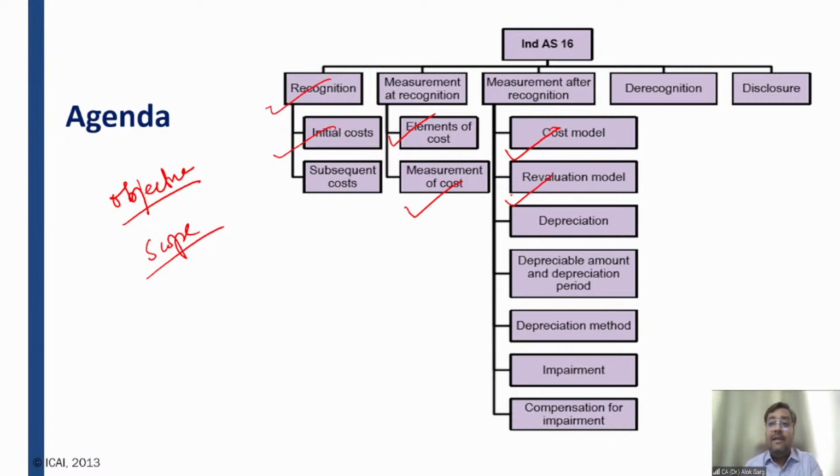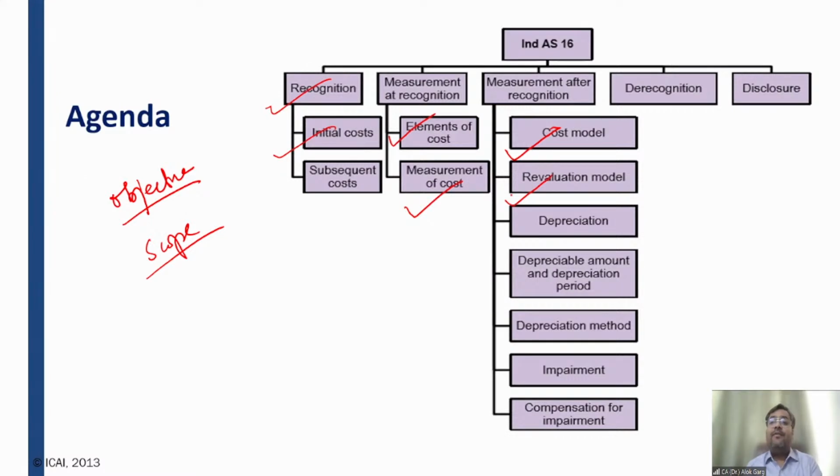And if there is any impairment as per Ind AS 36, which is the impairment of assets standard, that impairment has to be deducted while calculating the carrying value of the car. In case of a revaluation model, this is not a new thing. You have all read this revaluation model in your earlier Accounting Standard 10 as well.